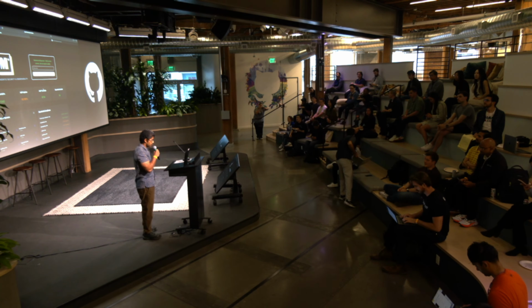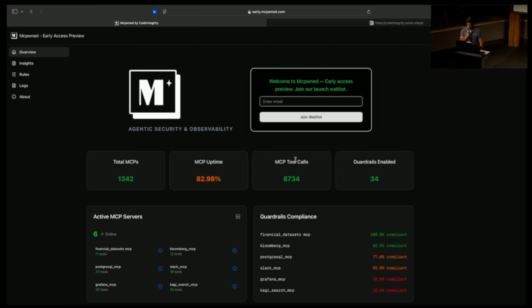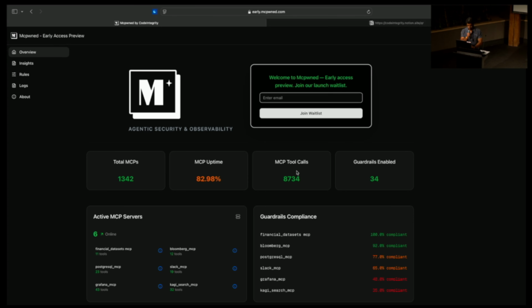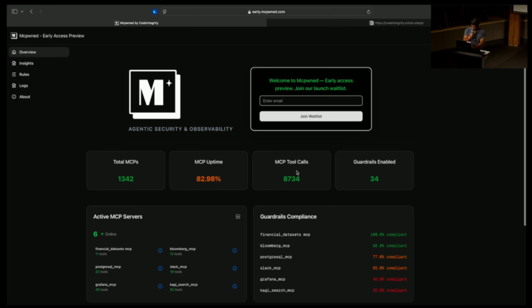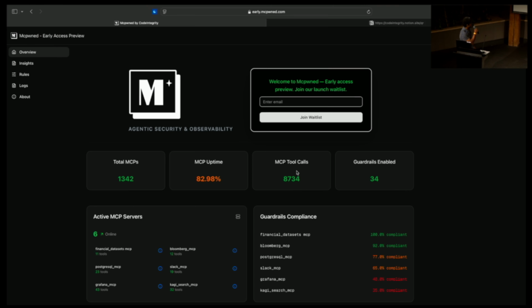Yeah, I'll go straight into the demo. So I'm one of the co-founders and CTO of CodeIntegrity. We're an Antler Boost portfolio company. We're in the space of agentic guardrailing.